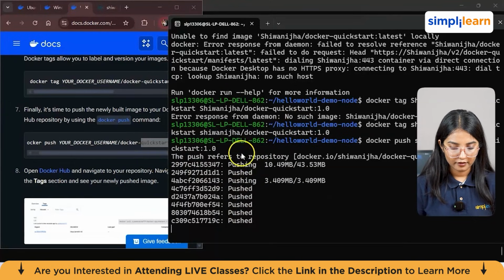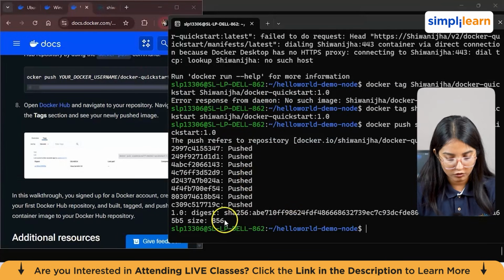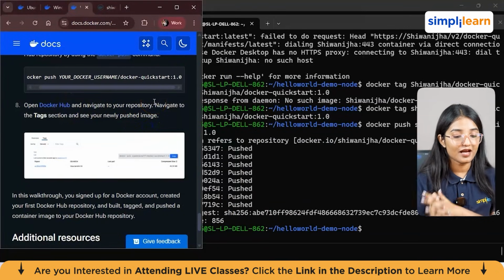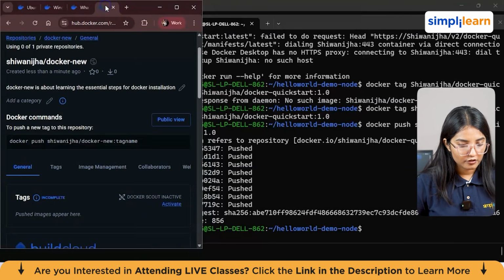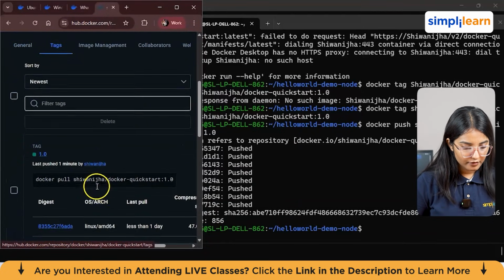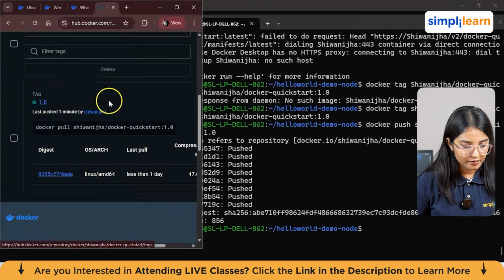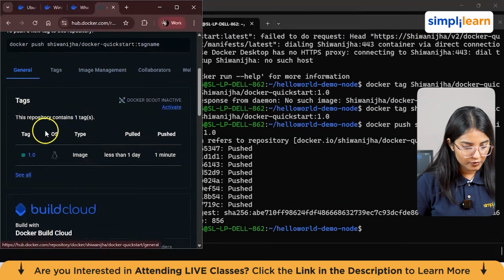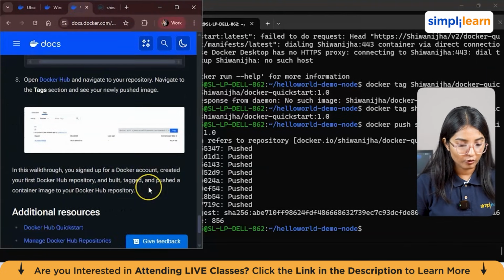It's doing that. Okay, it says all your images are now being pushed. We'll wait for a few seconds till it's done. Okay, it's almost done now. Now what you can do is you can just open your Docker Hub, and then from there you can just navigate to the tags section and see your newly pushed image. So we'll go back. This is our Docker Hub, and from here you have this general tags, right? Just click on tags and you can actually view your images. You can see it right here. Now this is the ID and the image, and you can have a look at all the general configurations from here, the tags. All right, so this is how you do it. This is how you can push an image to your repository.